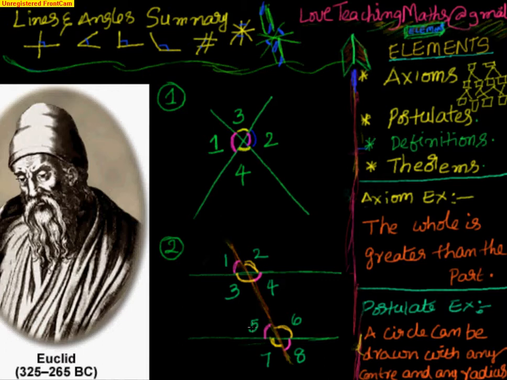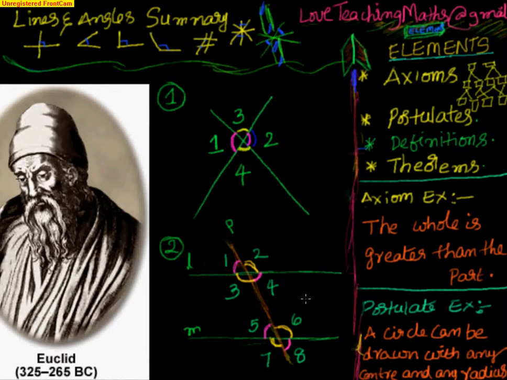So if two parallel lines L and M are intersected by a transversal, then angle 4 equals angle 5 and angle 3 equals angle 6. Another theorem states that interior angles on the same side are supplementary: 3 plus 5 is equal to 180 degrees, and similarly angle 4 plus angle 6 is equal to 180 degrees.